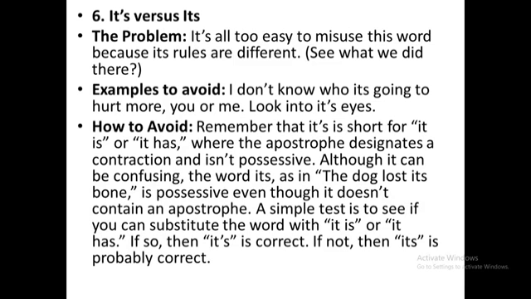Although it can be confusing, the word its, as in the dog lost its bone, is possessive even though it doesn't contain an apostrophe. A simple test is to see if you can substitute the word with it is or it has. If so, then it's is correct. If not, then its is probably correct.